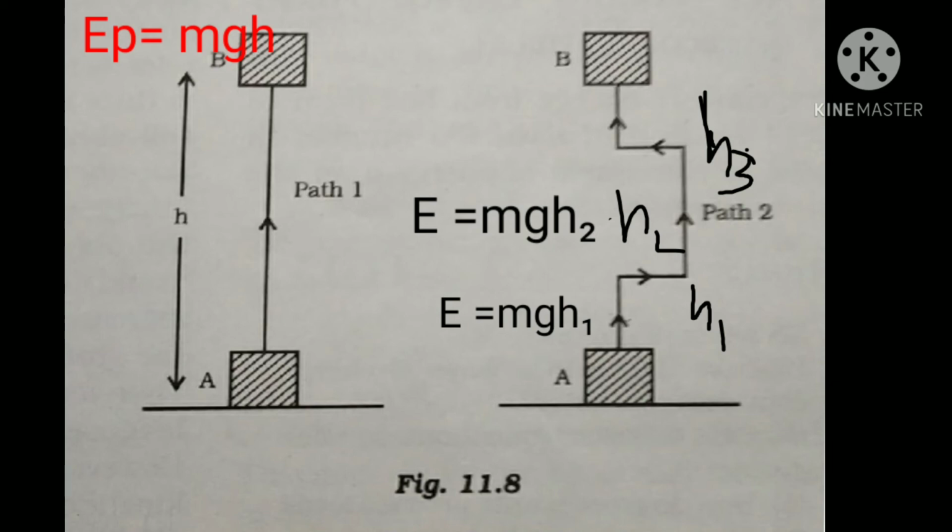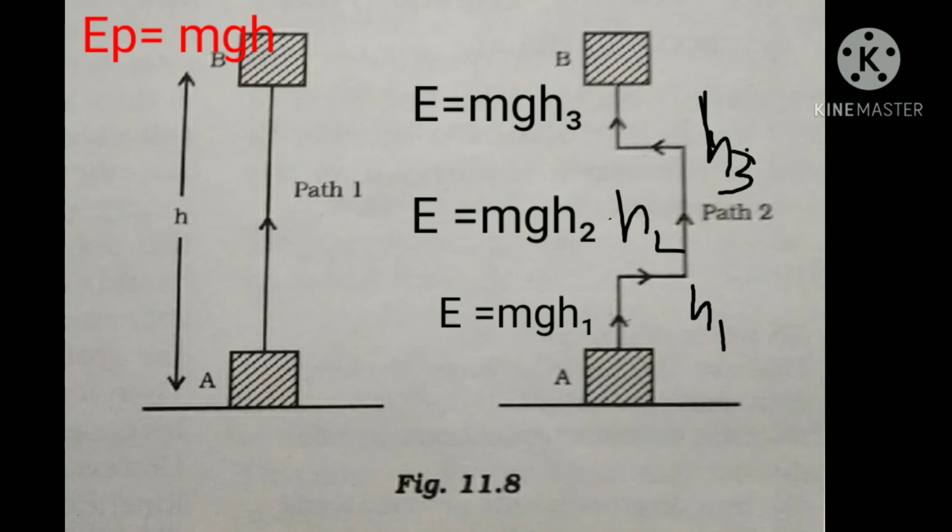There is no change in potential energy because it is moving at the same height. Then it is again raised to a height h3. When it is raised to the height h3, the potential energy is equal to mgh3.